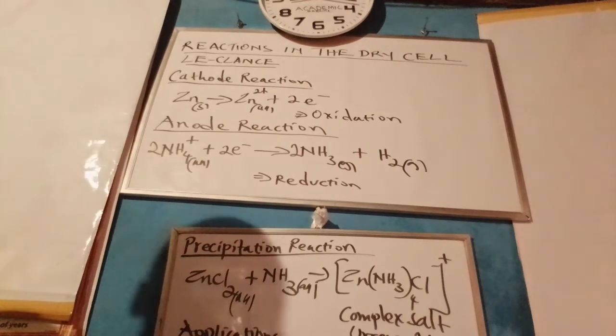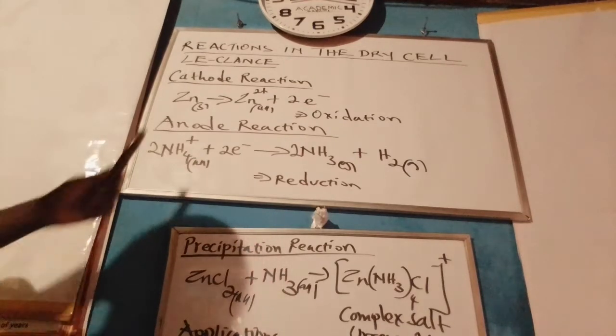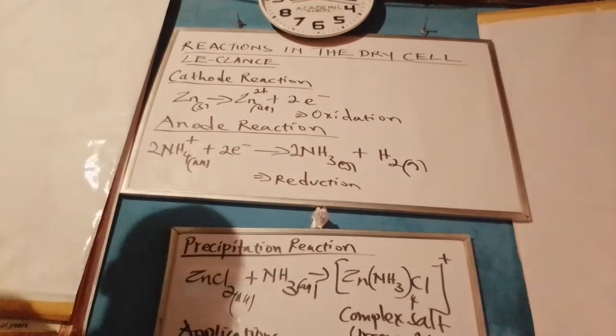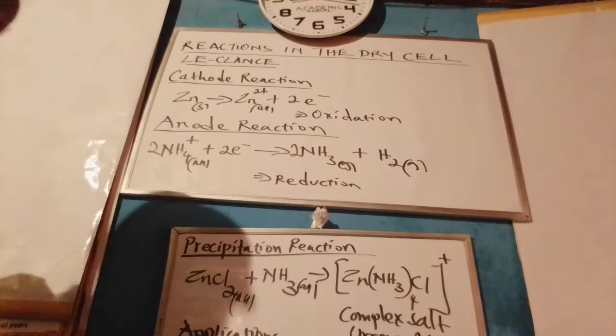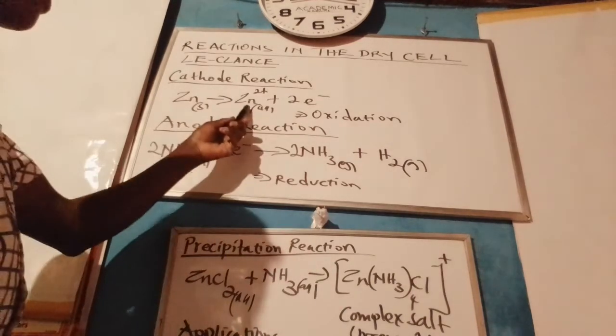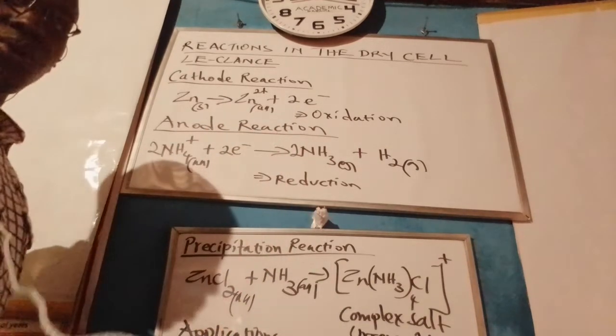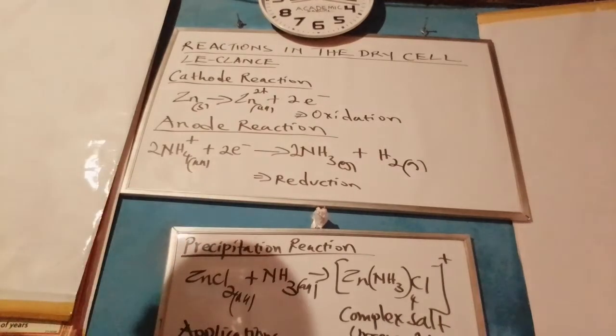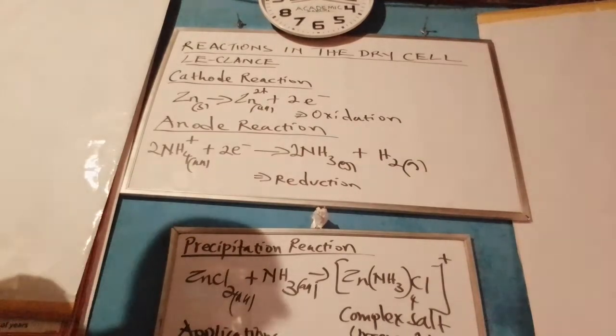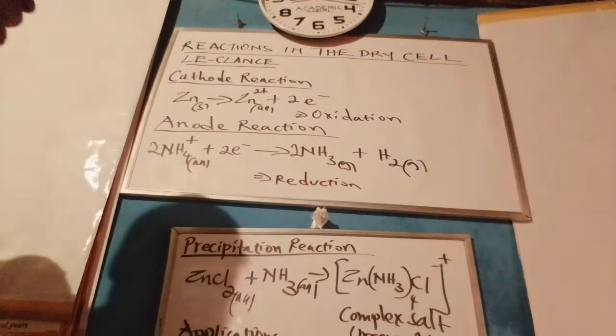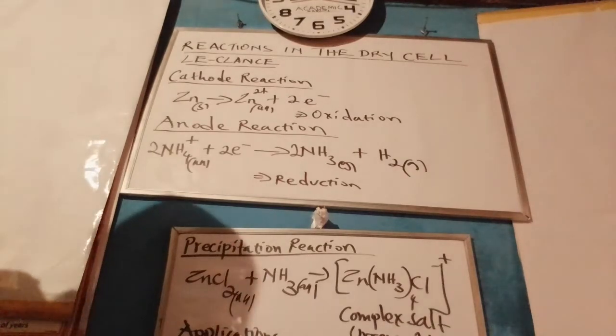Now, when the cathode reaction is procured, we find that the zinc rod readily dissolves in the electrolyte, yielding zinc ions and discharging two delocalized electrons. These delocalized electrons are subsequently transferred towards the anode terminal.